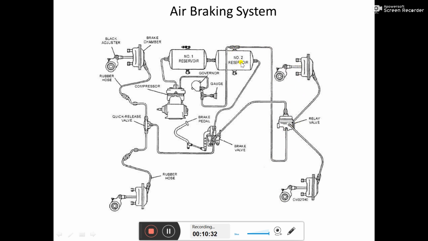So from reservoir number 2, our compressed air has already reached here always. When the vehicle is in service, at that moment, compressed air is always present through one line up to the relay valve near the rear axle, and the relay valve is located near the rear wheels. So air is always present near the rear axle with the help of the relay valve from the reservoir.